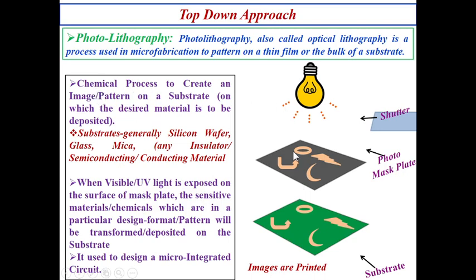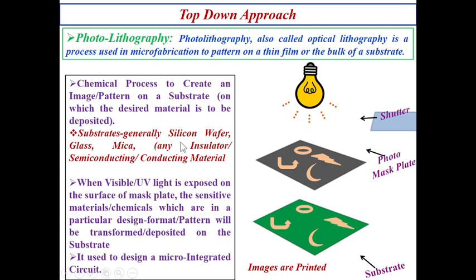Chemical process: this is a chemical process to create an image or pattern on a substrate. This is the substrate. Substrate means the material on which the desired material is to be deposited. Here I define the substrate because in our next slides we are going to use this word frequently. So substrate means where the desired material is going to be deposited. This green color is called the substrate.